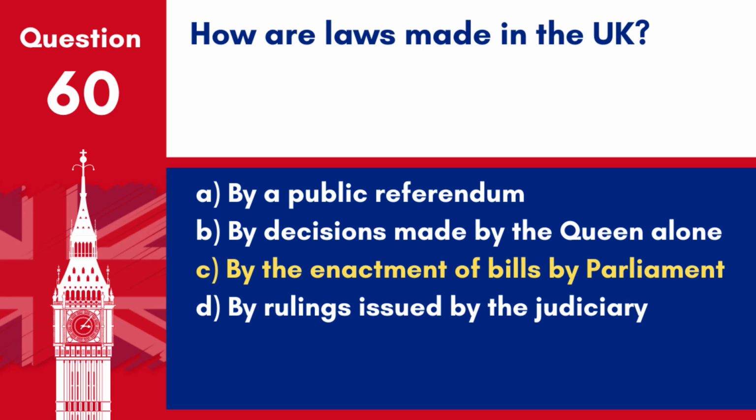Answer: C. By the enactment of bills by Parliament. Laws in the UK are made through the passage of bills by Parliament, which involves several stages of debate and review in both the House of Commons and the House of Lords.